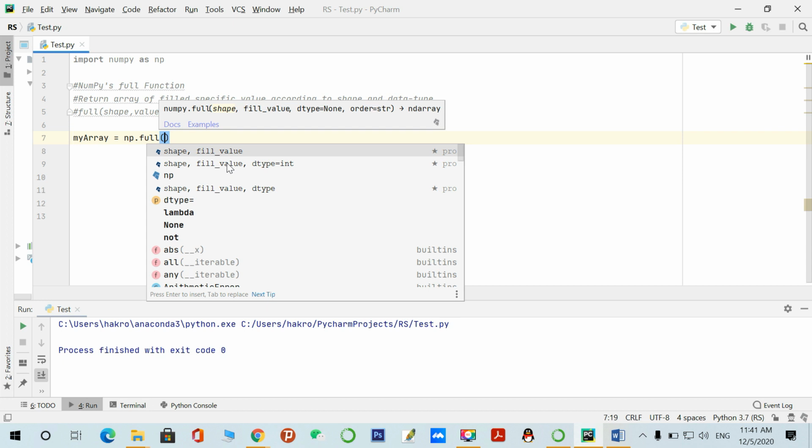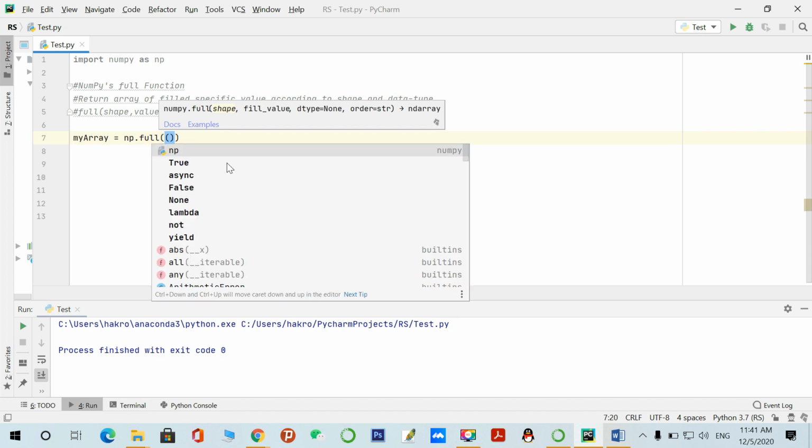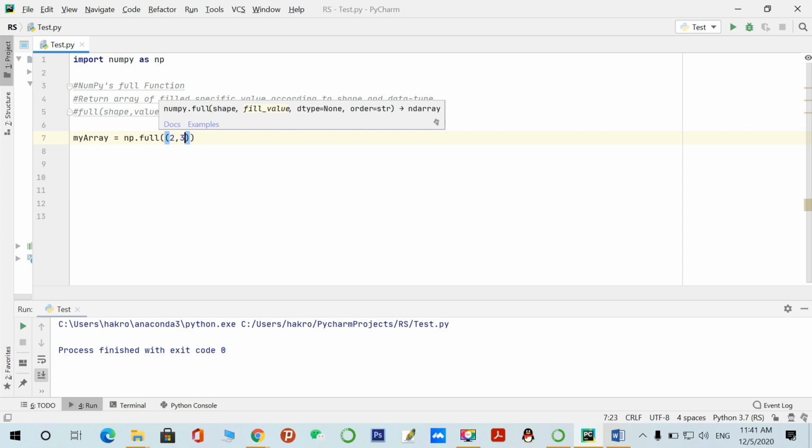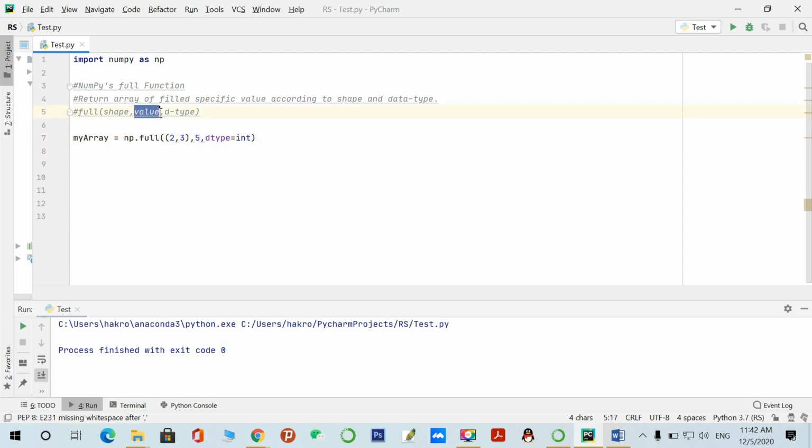So the first argument should be the size of the array, or shape. I am creating a 2 by 3 array with a value of, for suppose, 5, and the data type should be integer or float. It depends on you. So I am creating a 2 by 3 array filled with 5. This is the important thing you have to notice: this is a 5, so the array will be filled with 5 because this is the value.